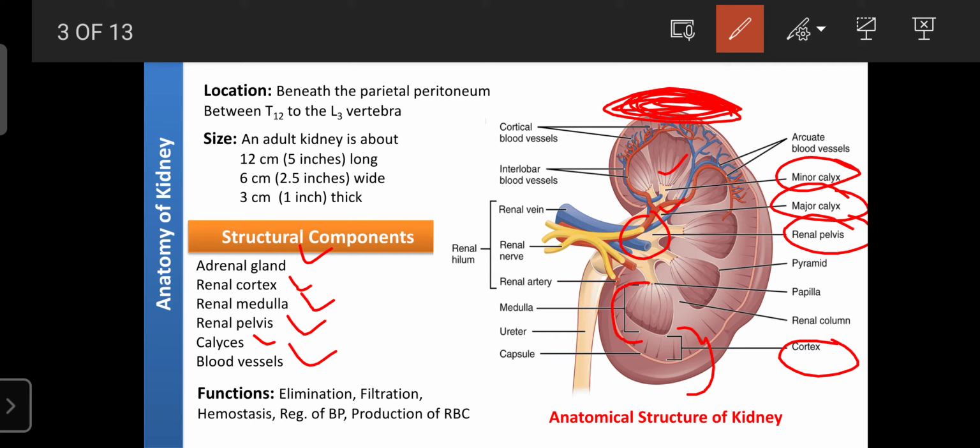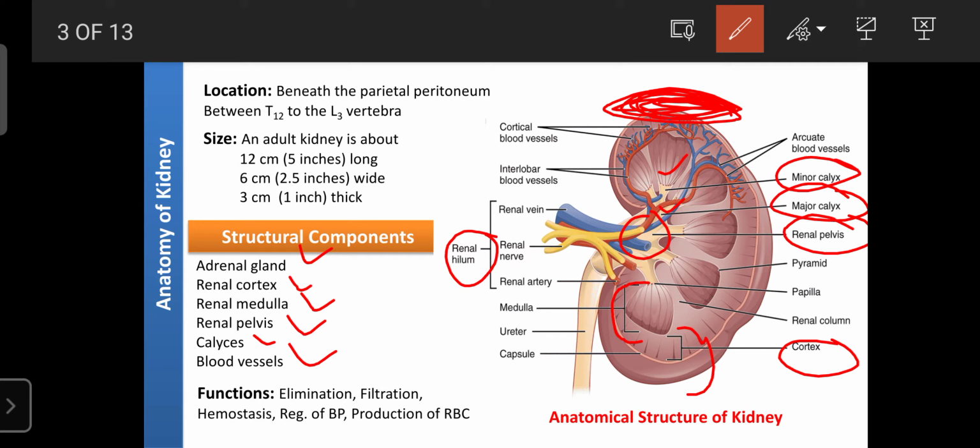Each kidney also has one depression space that is known as the renal hilum. A hilum is also present in the spleen and in the liver. Here the kidney's hilum is known as the renal hilum, through which the nerve, artery and vein are arranged. So these are the structural components of the kidney.